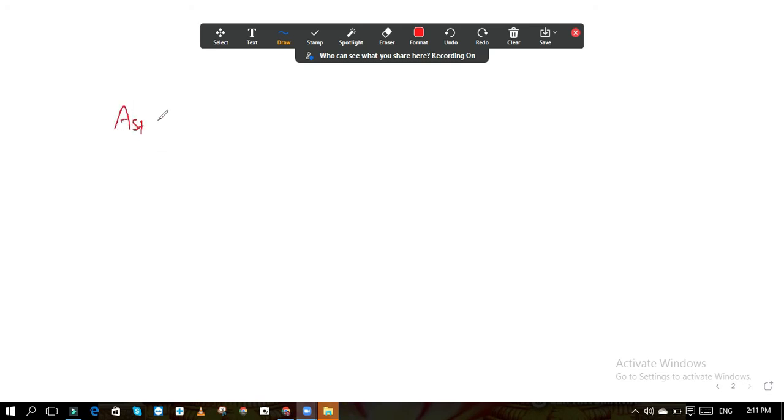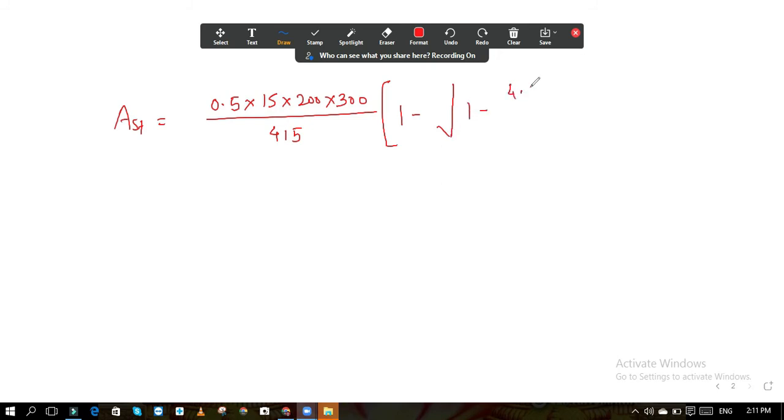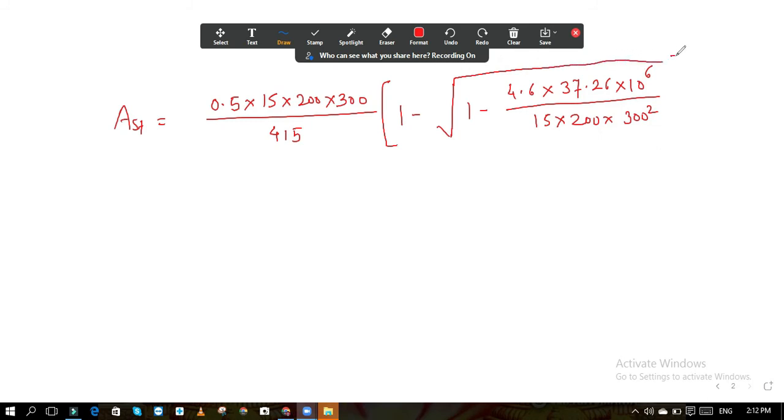So area of steel, limiting area of steel, 0.5 fck bd whole divided by fy in bracket 1 minus under root 1 minus 4.6 Mu, so it is 37.26 into 10 raised to 6 divided by fck bd square, 300 square. Now after solving this you will get the answer.